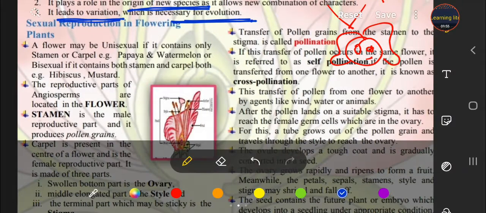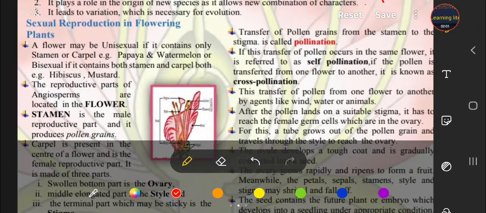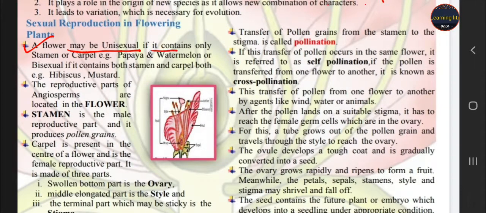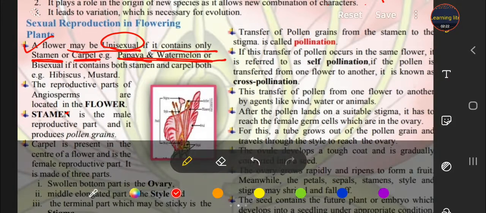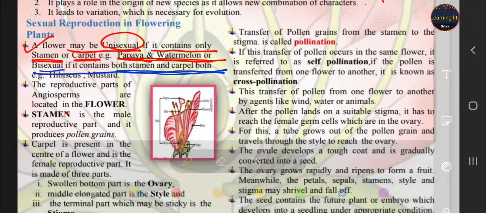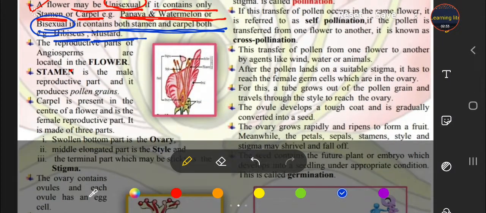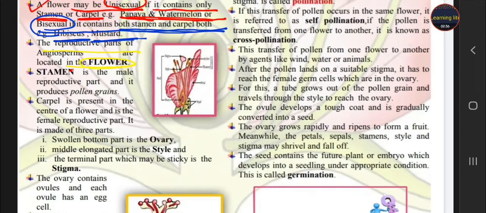Now, sexual reproduction in flowering plants. Students, a flower may be unisexual, which means it contains only stamen or carpel. If a flower contains only the male part or only the female part, then it is called unisexual, for example papaya and watermelon. A bisexual flower contains both stamen and carpel, for example hibiscus and mustard. All the reproductive parts are located in the flower.